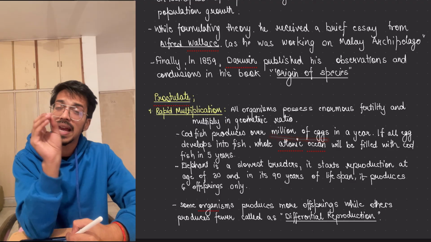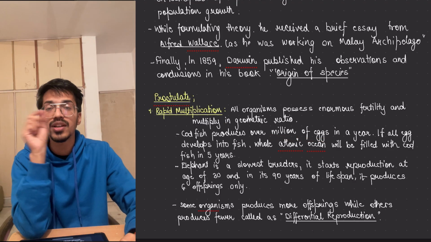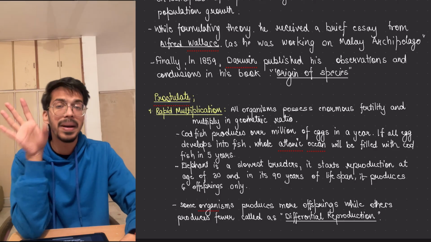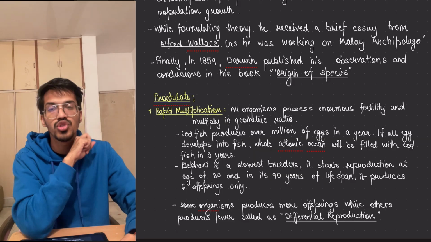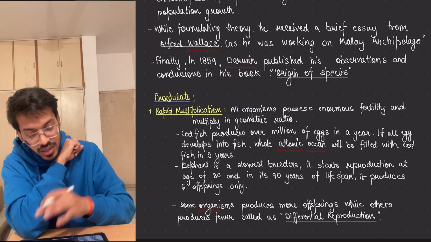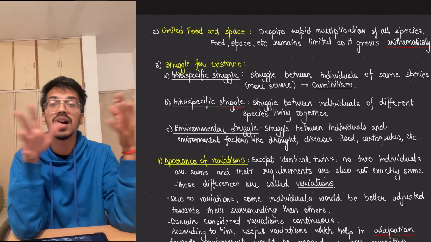If all the eggs got hatched, within 5 years the whole Atlantic Ocean would be filled with codfish. But that never happens because nature provides restrictions, known as limited food and space, because these grow arithmetically.